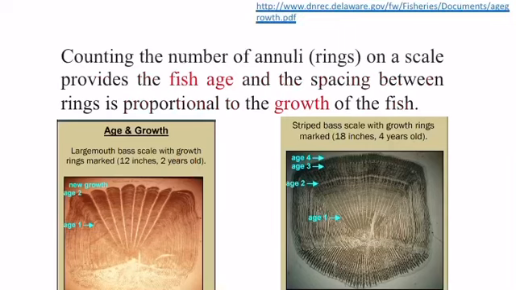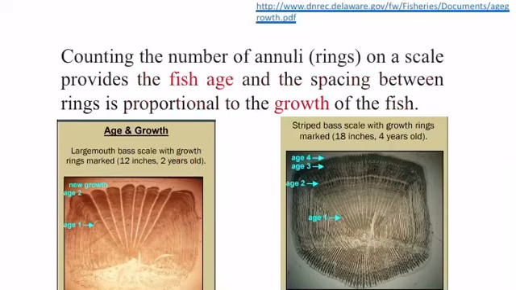Scales get larger as the fish grows by adding to the outside edge. Because fish are cold-blooded and grow very little during winter, a thicker ring is formed, giving a year mark. Therefore, biologists can use scales to determine the age of many fish species. The placement of the winter rings on the scale is proportional to the total length of the fish.